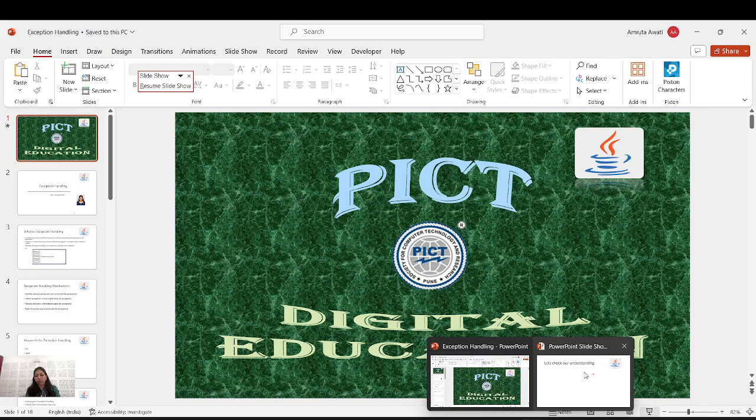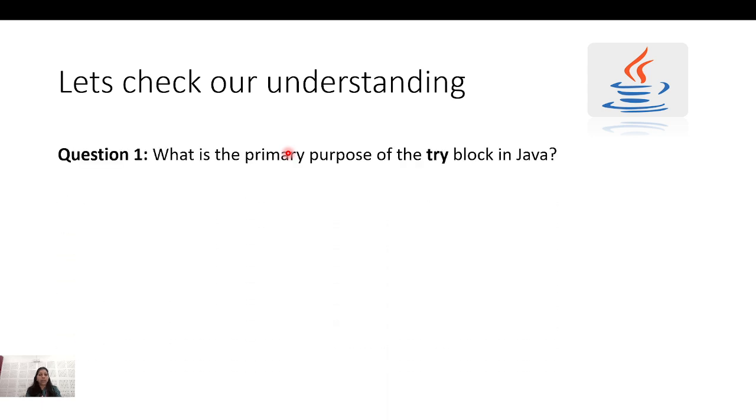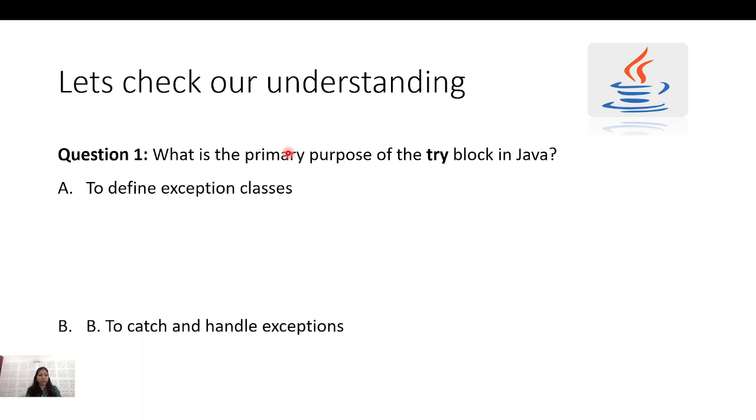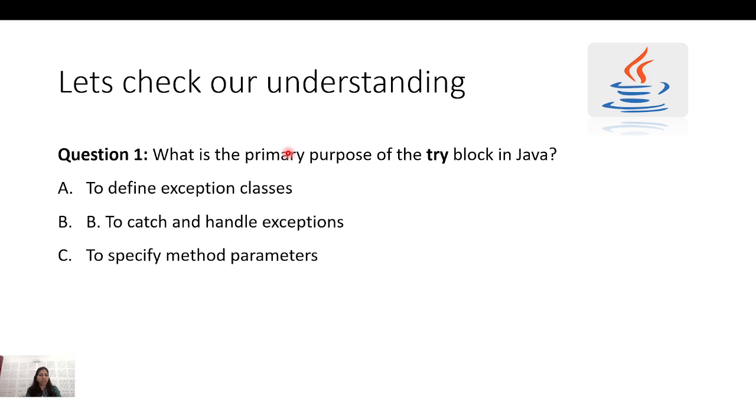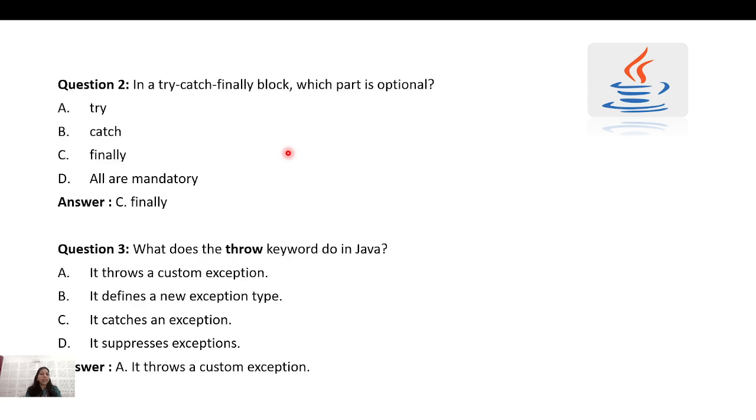Okay, so let's check. What is the primary use of the try block? To define exception, to catch and handle. Yes, option B, to catch and handle the exception. In the second question, in try catch finally block, which part is optional? Finally, yes. We have also seen that in the demo.